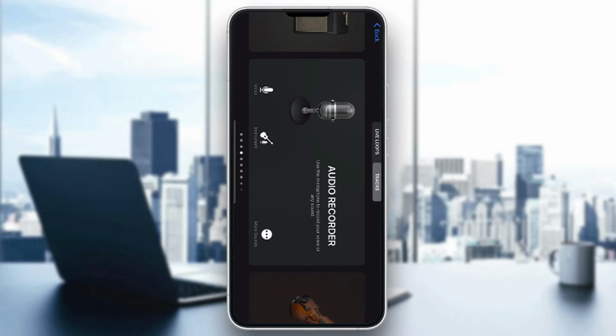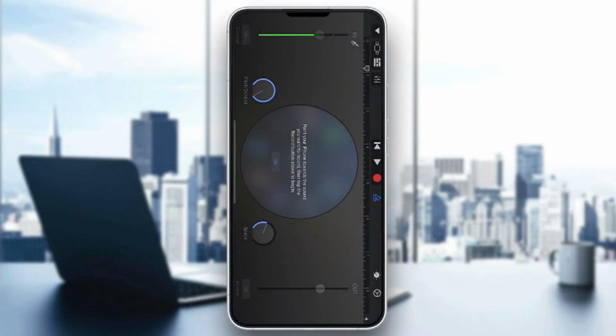So the first thing I'm going to do is open up the audio recorder option right here. That's going to open up this recording menu where, as you can see at the top of the screen, we have this big red circle that's going to enable us to start recording and so on. So basically guys, what we want to do is go right here into the upper left corner, click this button in the middle.